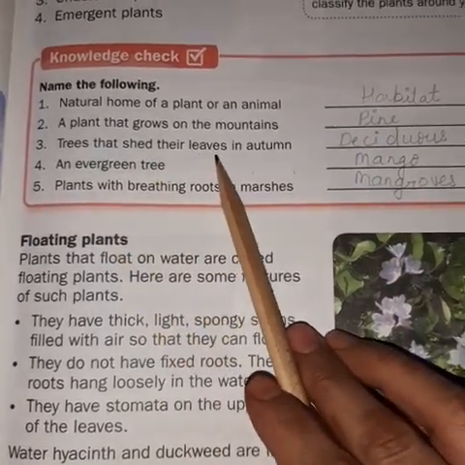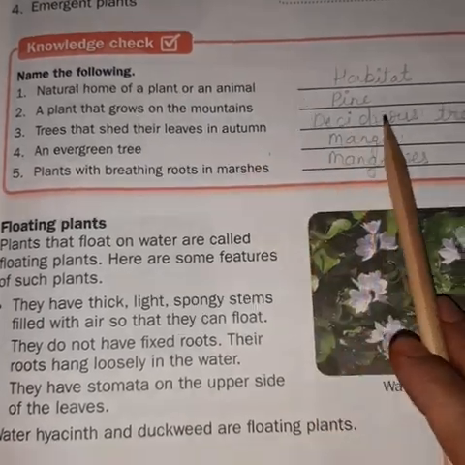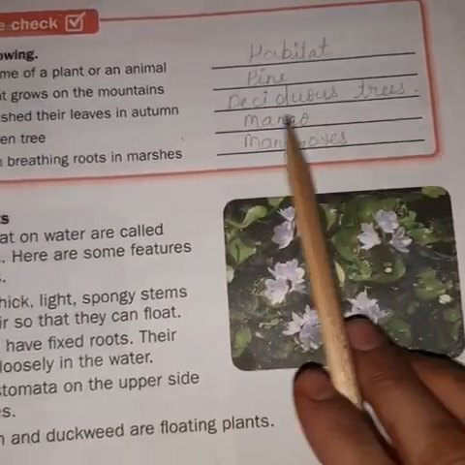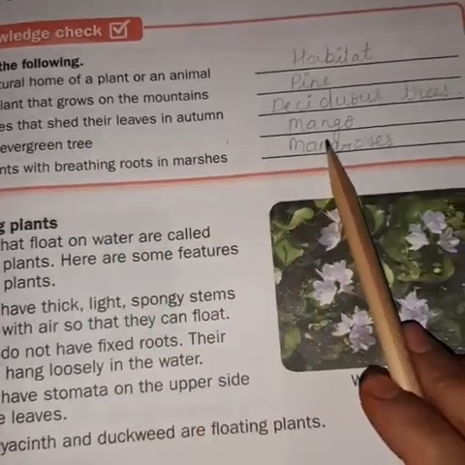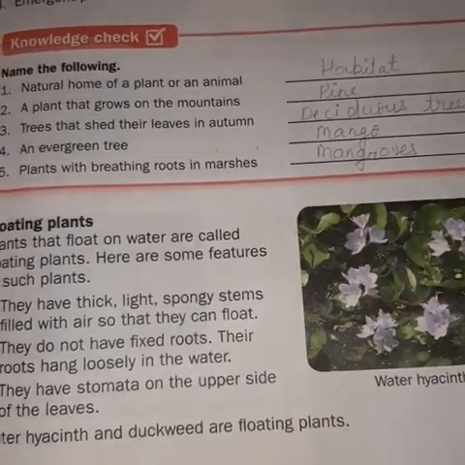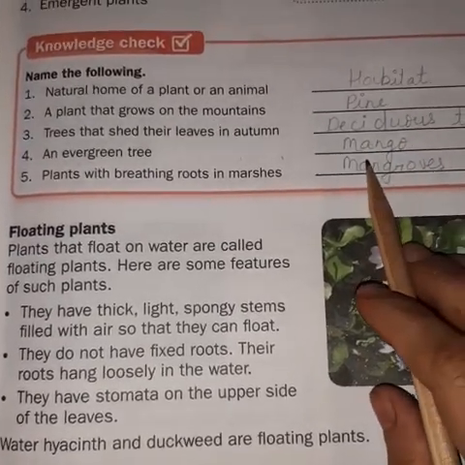Trees that shed their leaves in autumn are known as deciduous trees. An example of an evergreen tree is mango. Another example can be neem. What I had filled in here is mango.